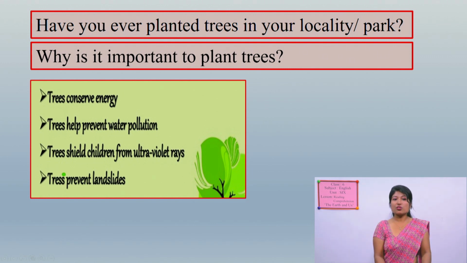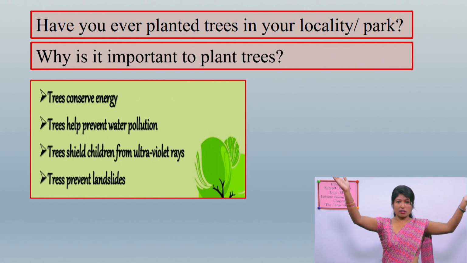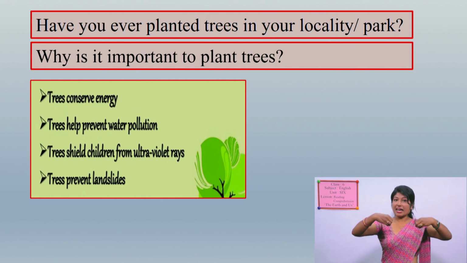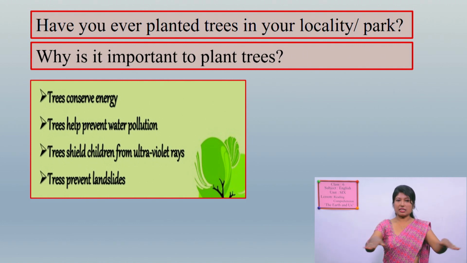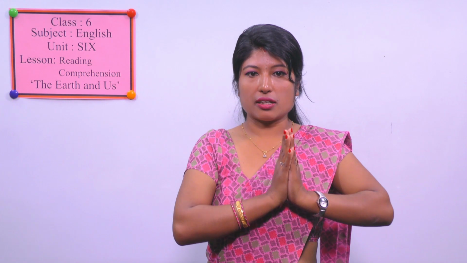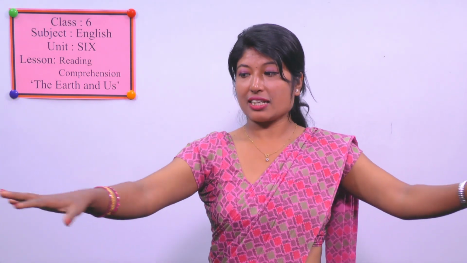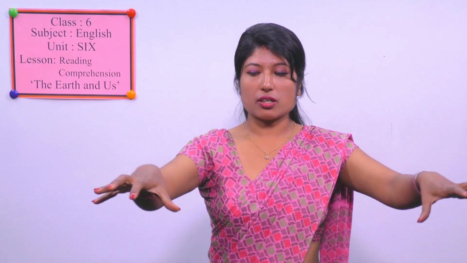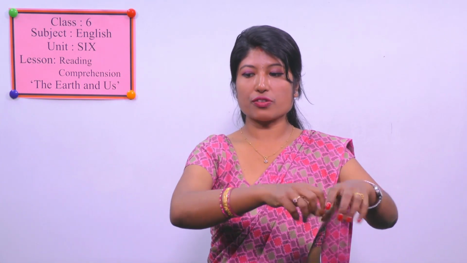Another point, trees prevent landslides. These trees are very tall and have roots under the land. So it spreads its roots and catches the soil of the ground.